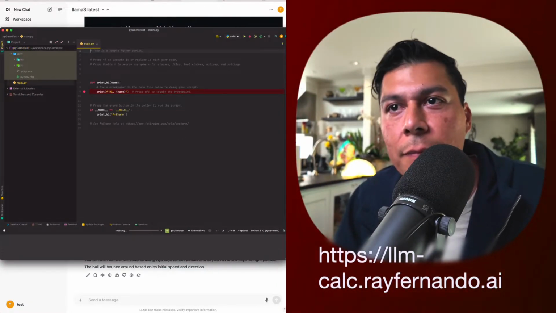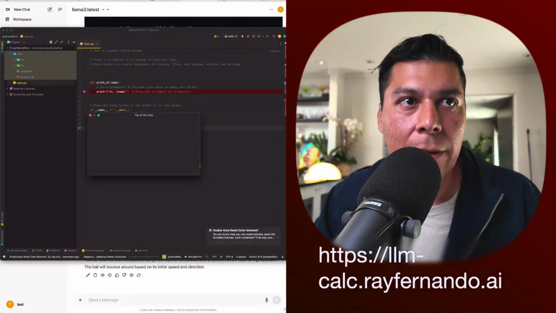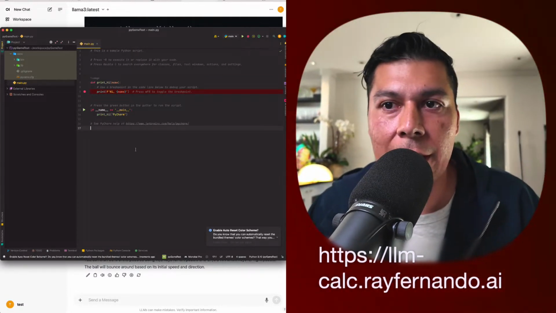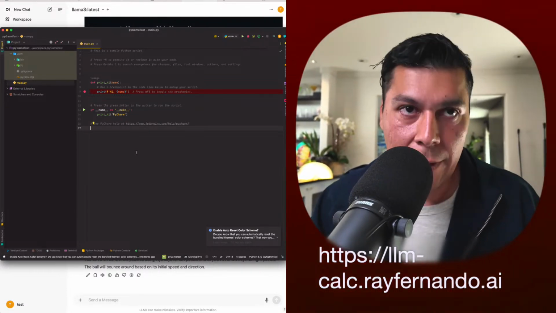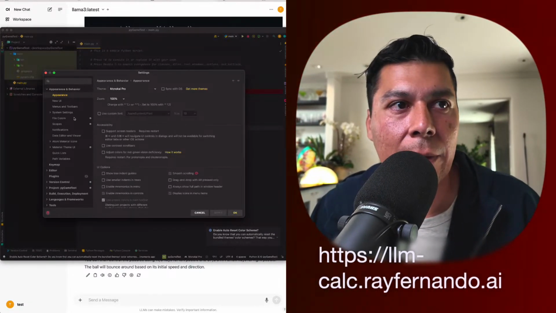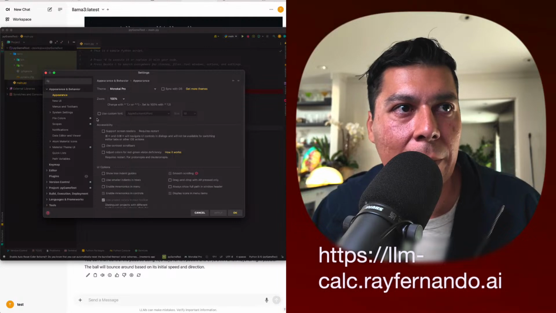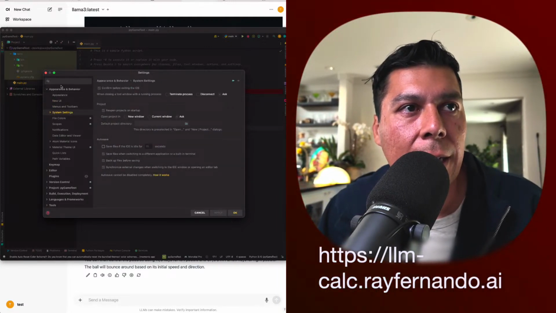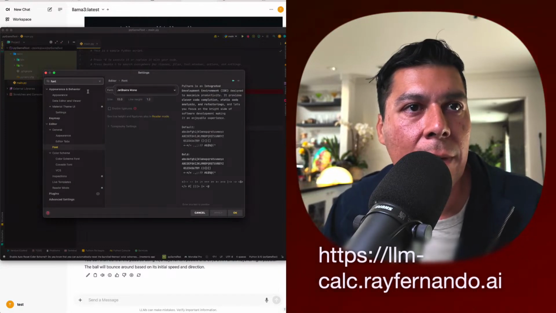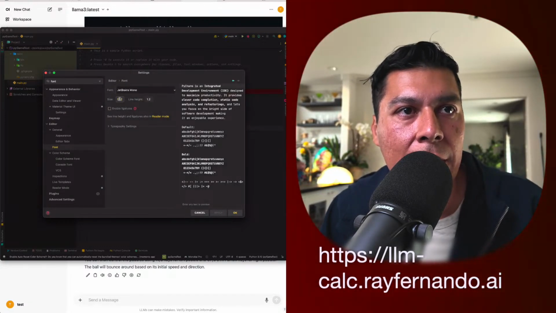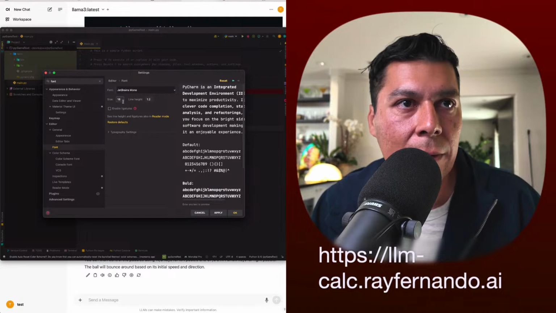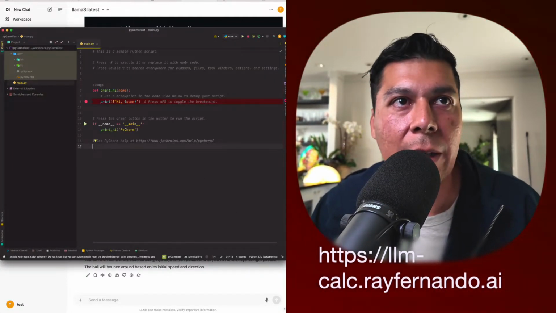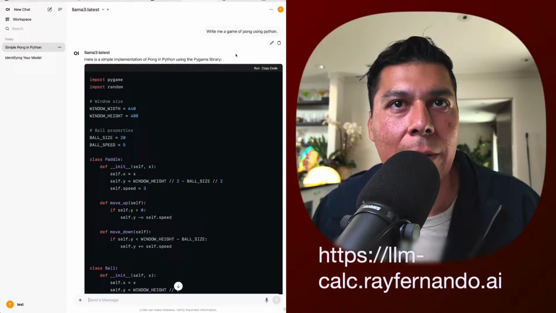Can I make this bigger? Okay, I want to make this font bigger so you can actually see it, because it looks so tiny. I like tiny fonts, but for display purposes it could be a little different. So new UI, system settings, font. We're going to do size probably like 18 or something. No, 16. Okay, that's probably a lot better. So let's get this code and put it in.